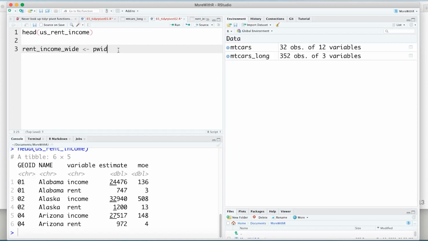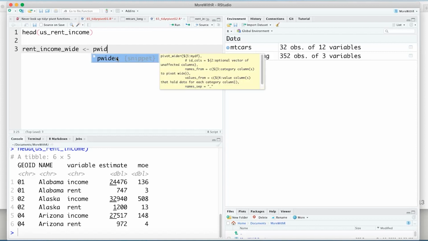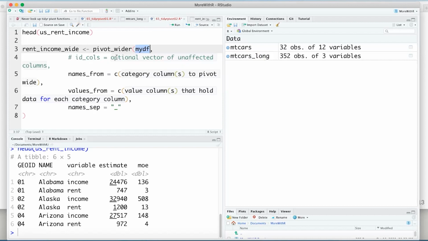Start typing pwider. It pops up. I'll select it. And once again, sample code with fill in the blanks appears. I'll type us_rent_income for the data frame. Skip the optional ID columns.